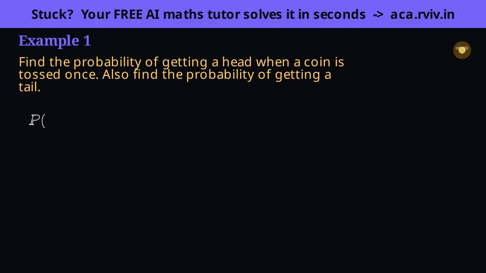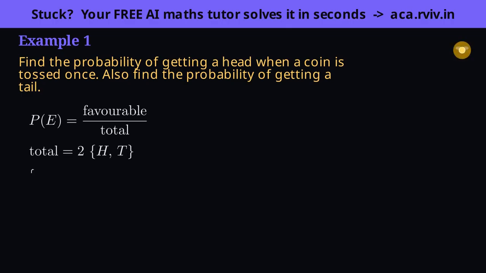Let's set our compass before we walk. Probability is always favorable outcomes over total outcomes, the share of ways things go right out of all the ways things can go. So our very first job, every single time, is to count how many outcomes there are in all. A coin can land only 2 ways, head or tail, and because it's fair, neither is favored over the other, so they're equally likely. That word matters. It's exactly what lets us divide by the count. So the total number of outcomes is 2.